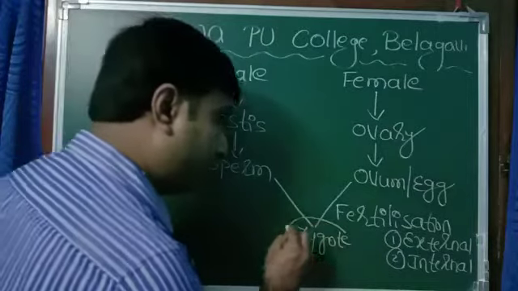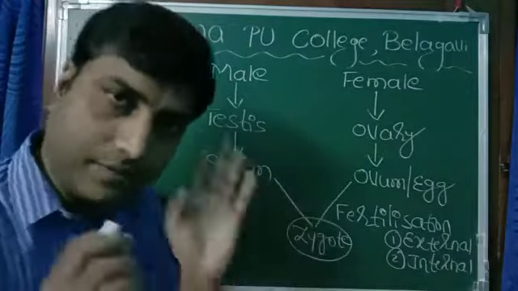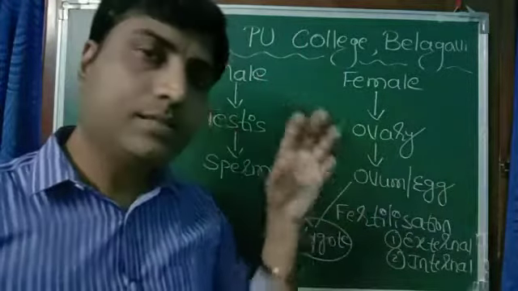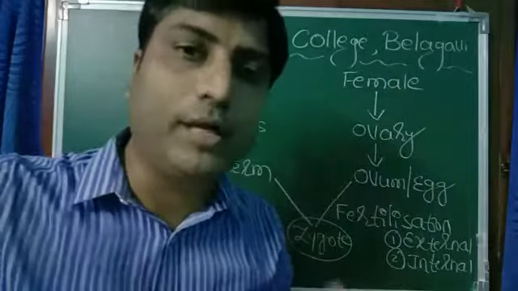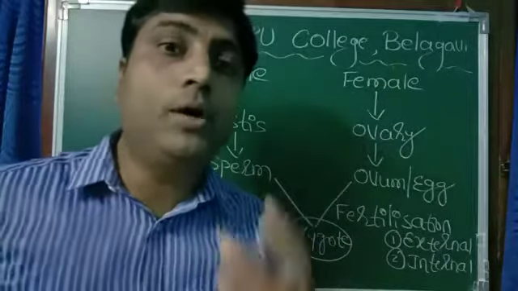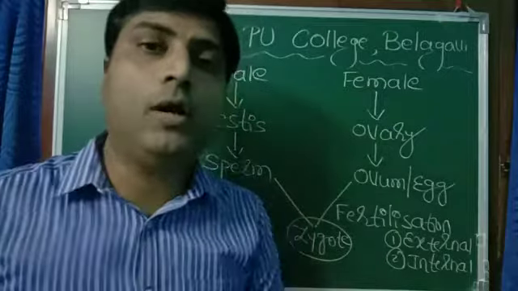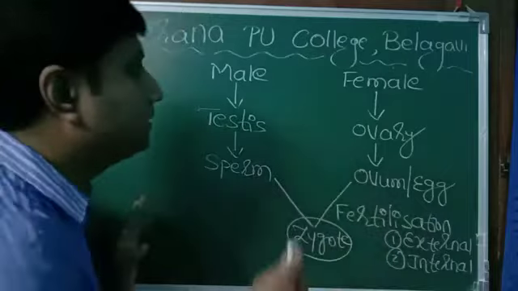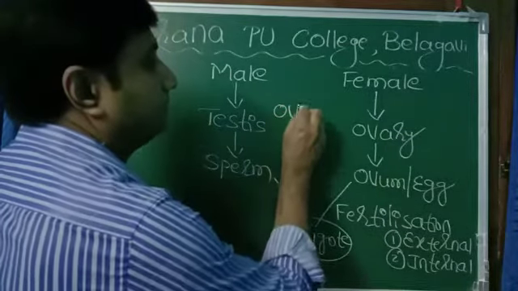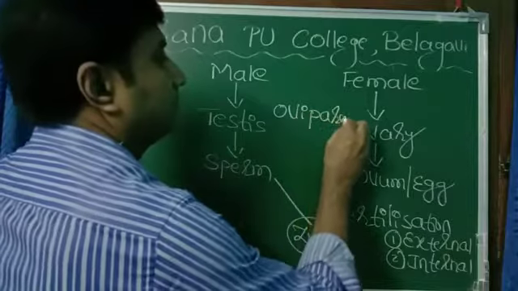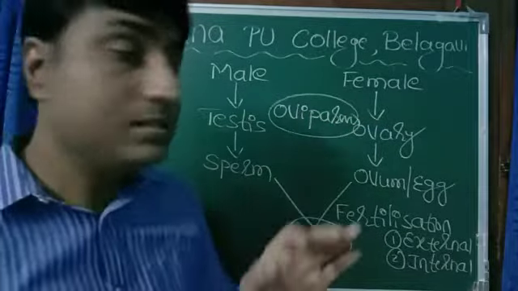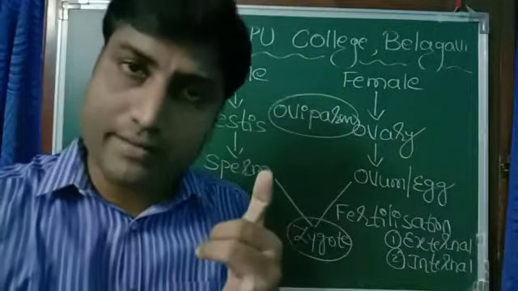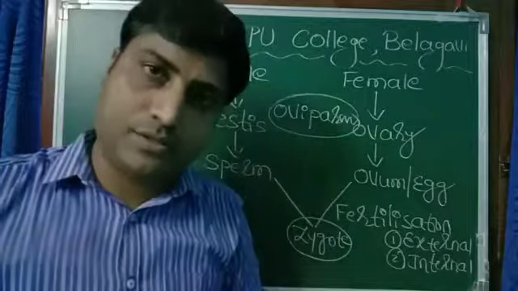Now this zygote, or fertilized egg, in some organisms is thrown out of the body in the form of egg, and we call them egg laying animals. The technical term is oviparous. Birds and reptiles are egg-laying animals.